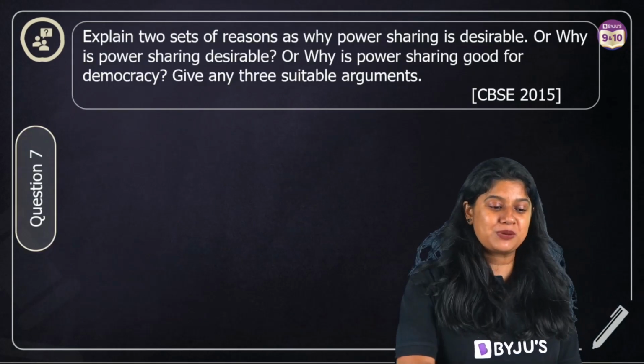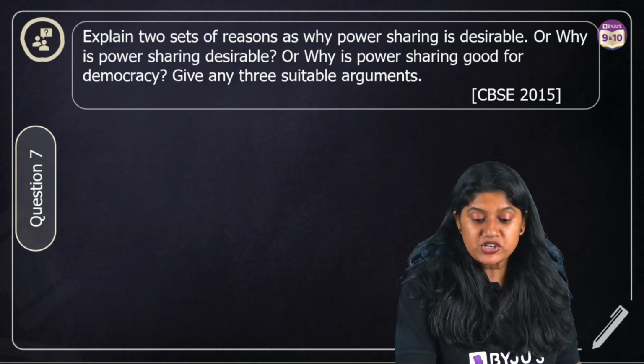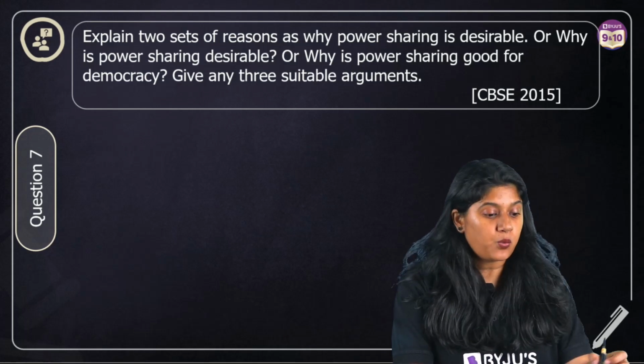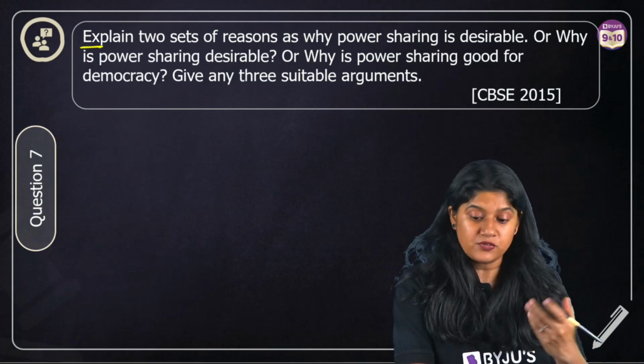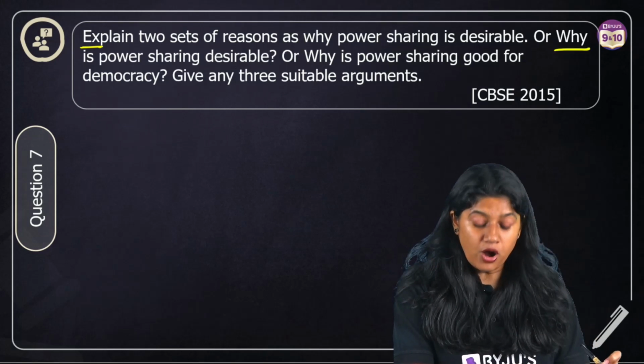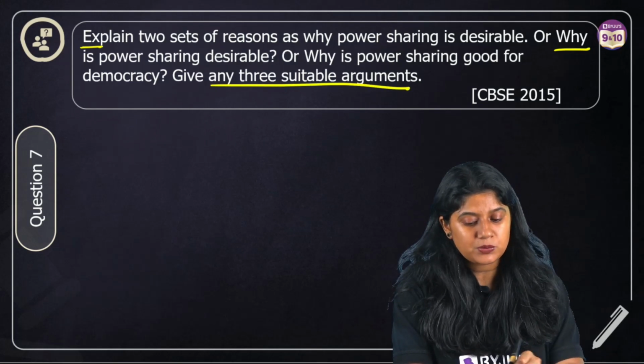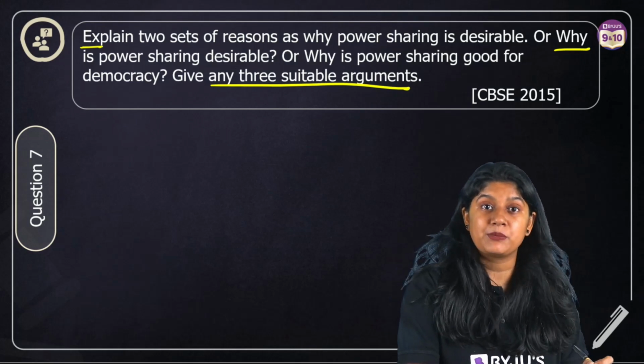Moving to question number 7. Explain 2 sets of reasons as to why power sharing is desirable. Now this is one type of question. The other way they can frame it is: why is power sharing desirable, or why is power sharing good for democracy? Give any 3 suitable arguments. Again, this question came in the examination.